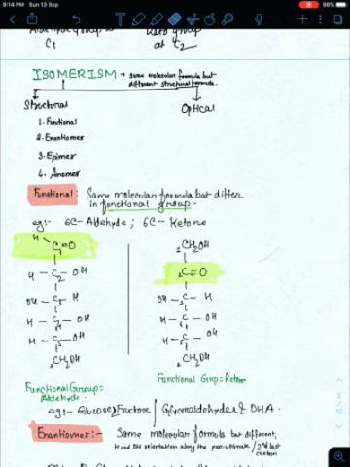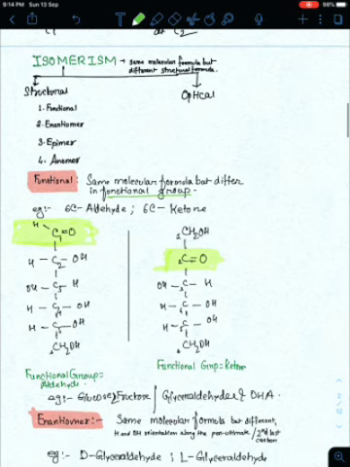Higher polyhydric alcohol, either aldehyde or ketone. So from the definition itself, we can see that there is a chance of two types of isomerism here. One can be an aldehyde group, another can be a ketone group. And the very basic example you can see is glucose and fructose. They have exactly the same formula, but they only differ in an aldehyde group or a keto group in the general structure.